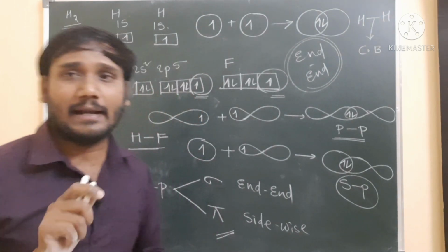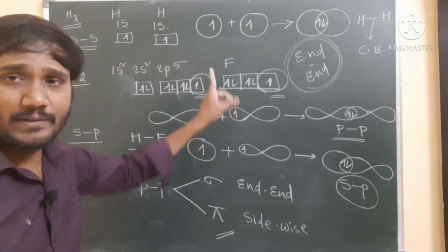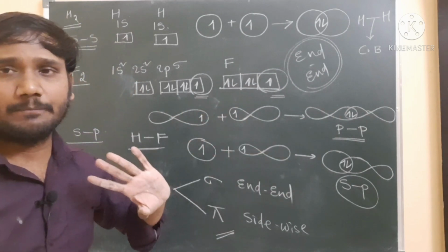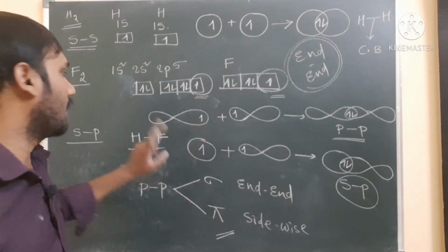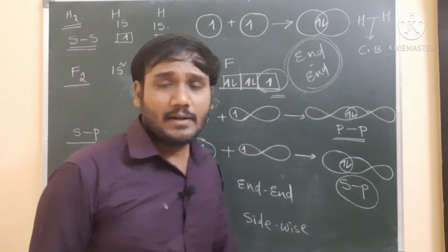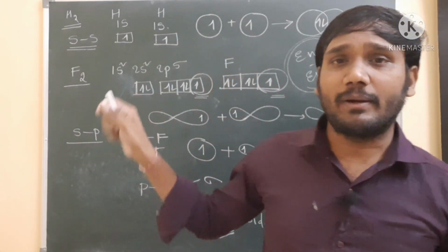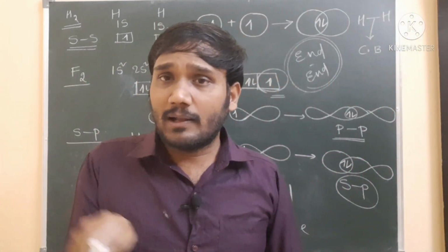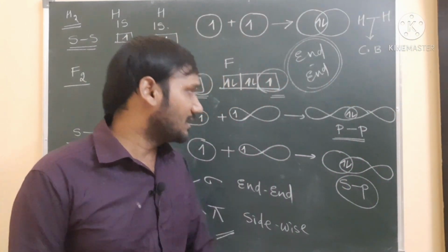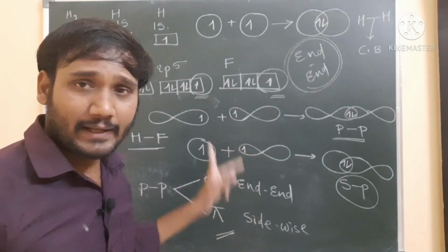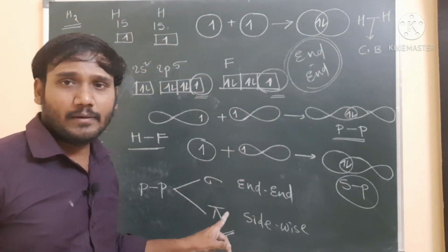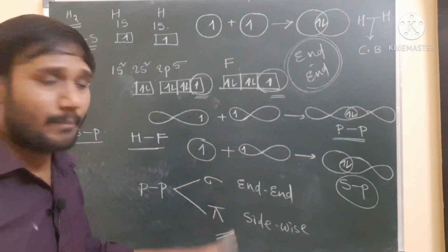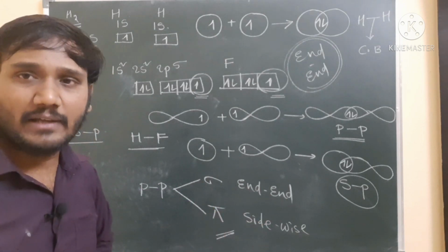But one thing is very clear here: where the s orbital is present, the s orbital's combination with any other orbital will surely give a sigma bond. So s to s is a sigma bond, s to p is a sigma bond. S orbital to any other orbital gives a sigma bond, because the s orbital is non-directional. When a non-directional orbital overlaps in bond formation, the resulting bond is a sigma bond. And p orbital to p orbital forms two types of bonds, sigma and pi, depending on the type of overlapping, end to end or sideways.